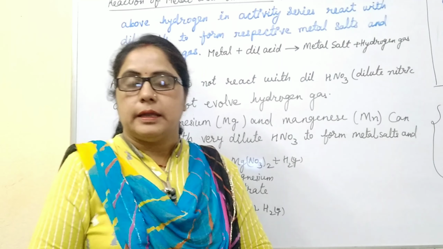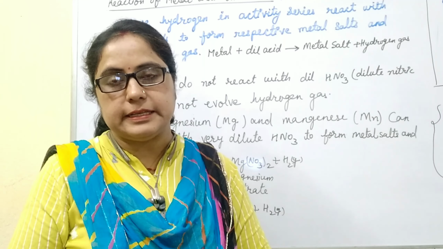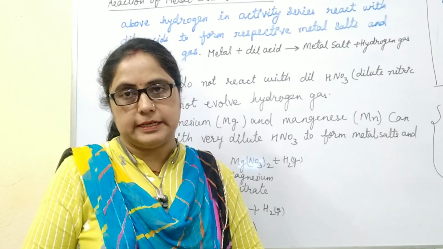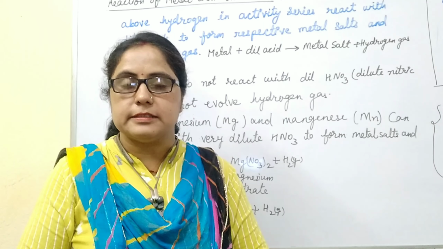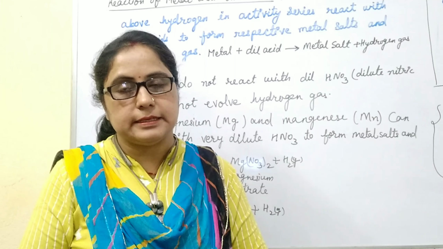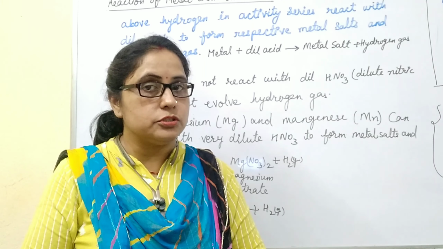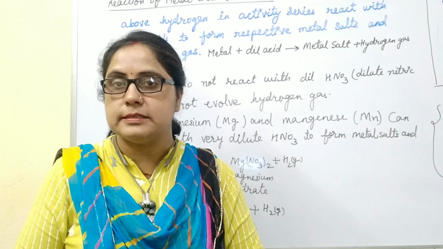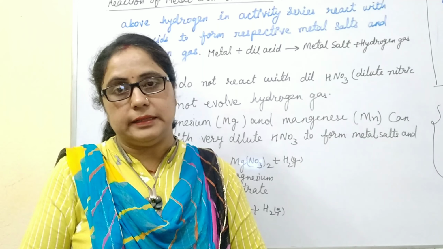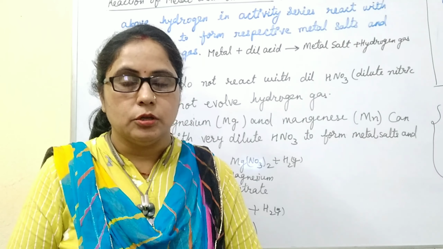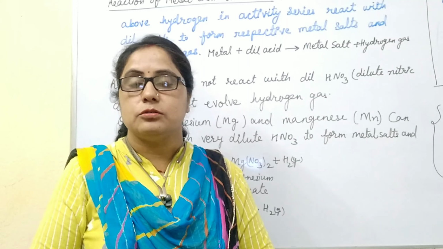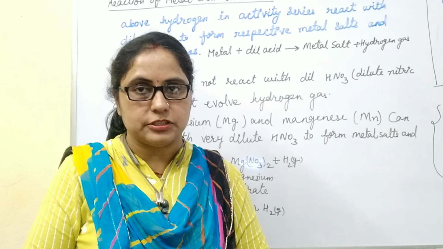In case of nitric acid, it is a strong oxidizing agent. When metals react with nitric acid, it produces hydrogen and that hydrogen is oxidized by the nitric acid into water, so hydrogen gas does not evolve in this reaction.